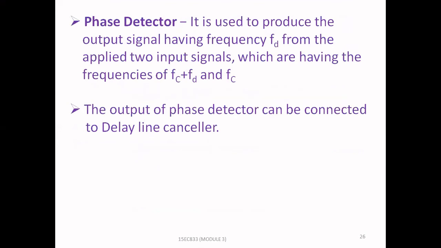The phase detector is used to produce an output signal having frequency FD from the two applied input signals, which have frequencies of FC plus FD and FC. The output of the phase detector can be connected to the delay line canceller.